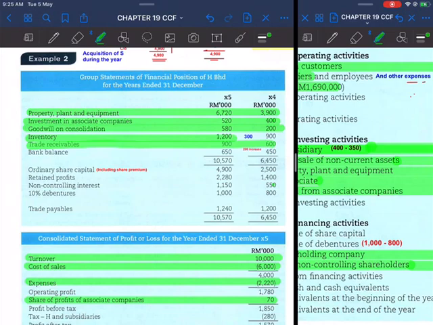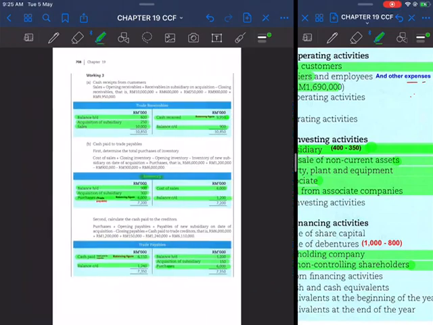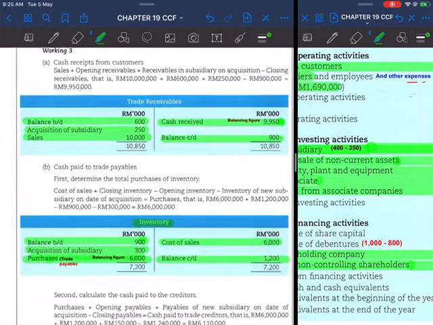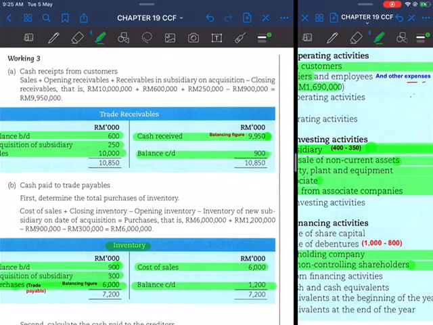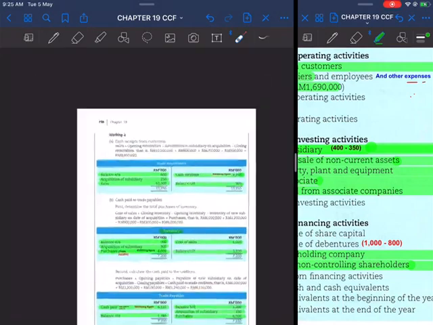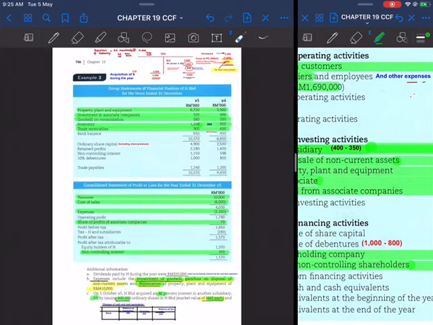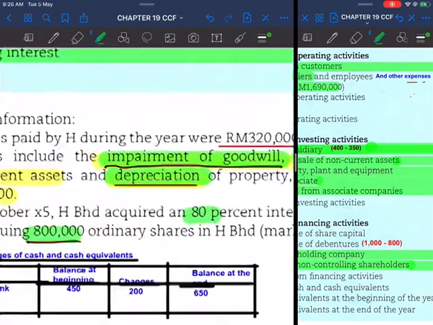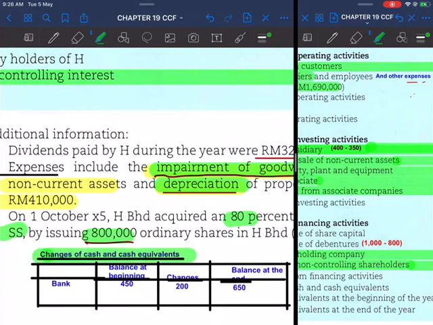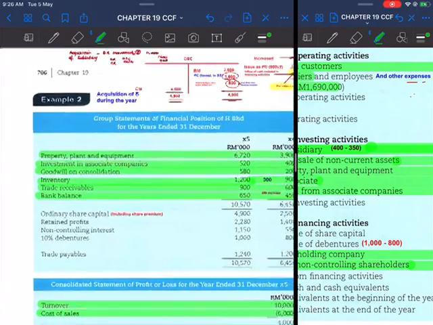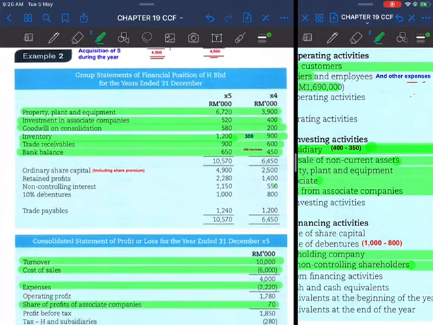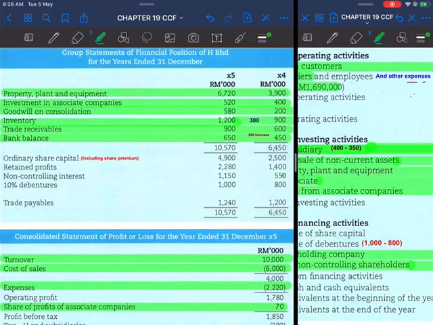And also trade receivable, we also have settled that, where we found that there is amount received from customer, trade receivable here. Okay, cash received from customer, 9950. So settled with regard to trade receivable. Bank balance, we have also already put inside the cash and cash equivalent. Okay, the amount we have to investigate. Okay, the bank balance. And then we have ordinary share capital.